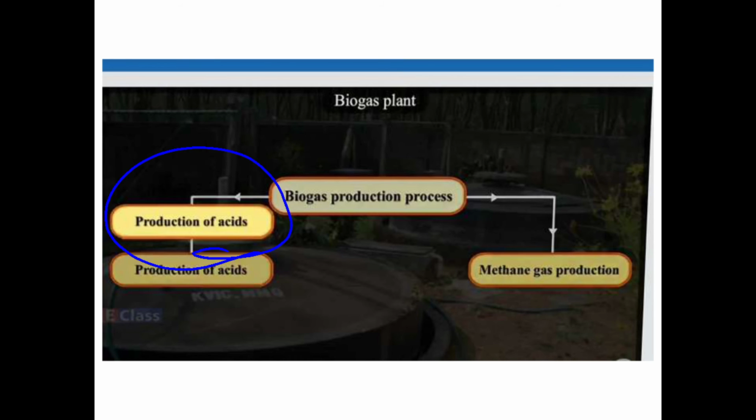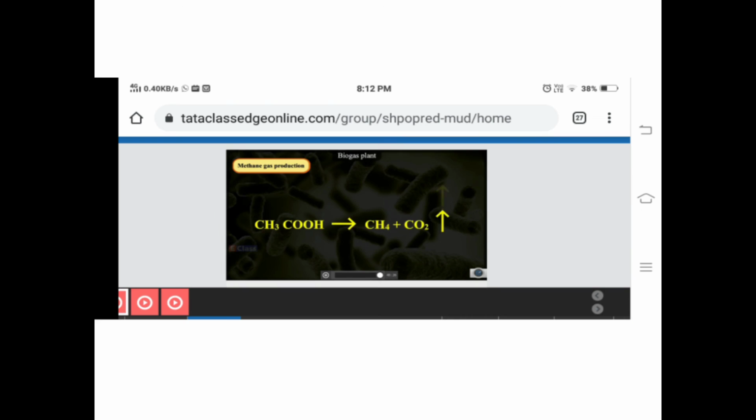Small acid, a smaller acid among the weak acids, which contains carbon and hydrogen, is ethanoic acid or acetic acid. So that is produced, and the second part, methane gas, is produced. When this acid is made, the bacteria act on this acid also, and the organic acid gets changed into carbon dioxide. So they can produce methane gas and carbon dioxide. So this is the process.